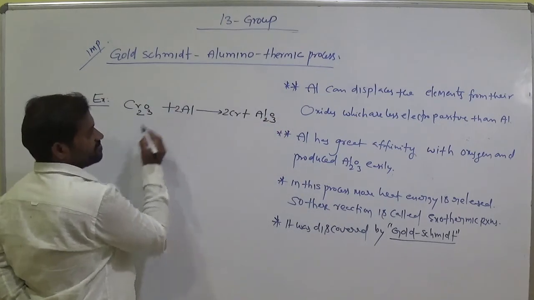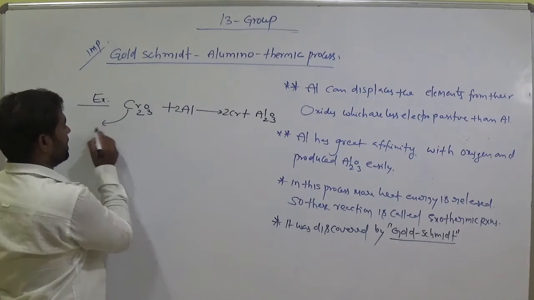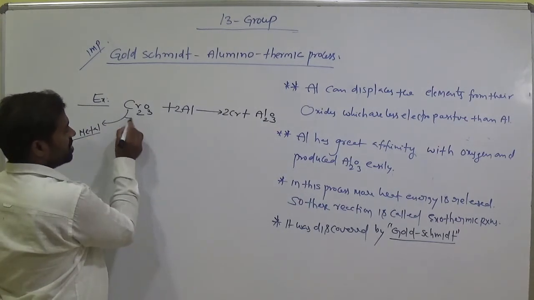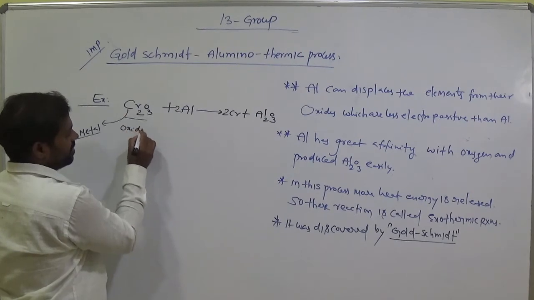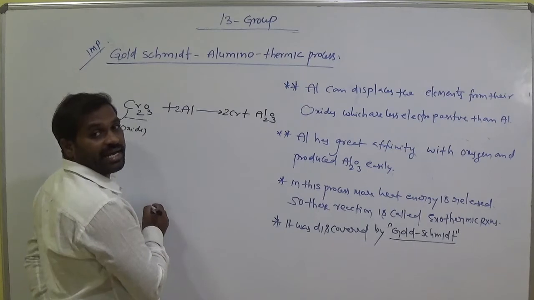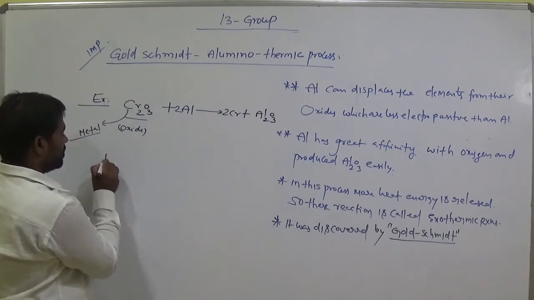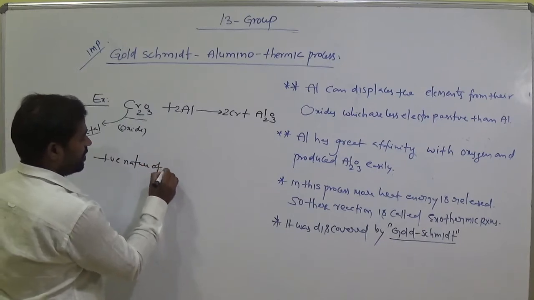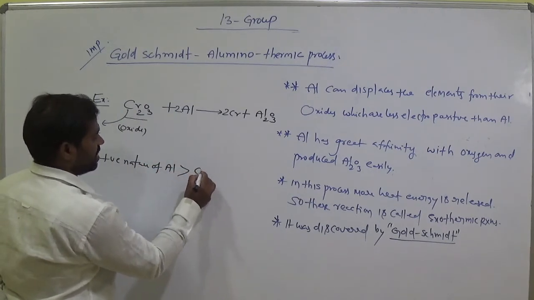Aluminium is a powerful reducing agent, highly electropositive, so the positive nature of aluminium is greater than chromium.